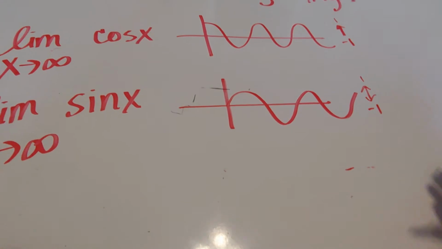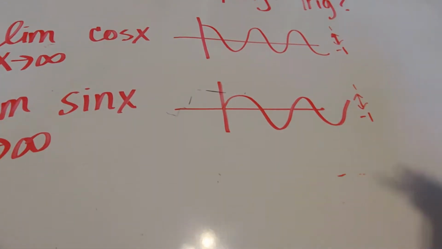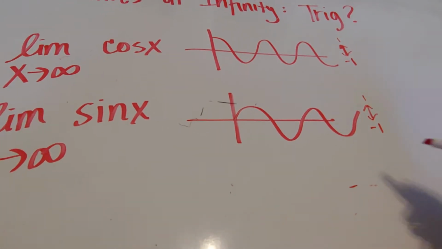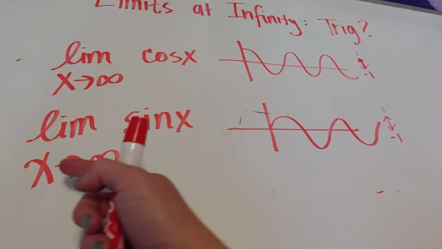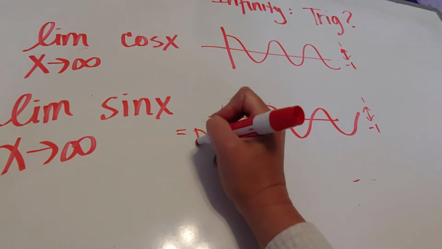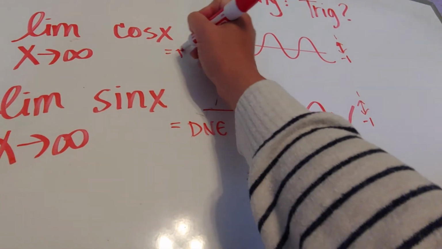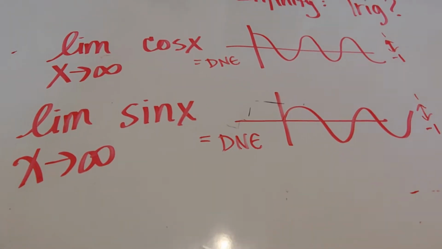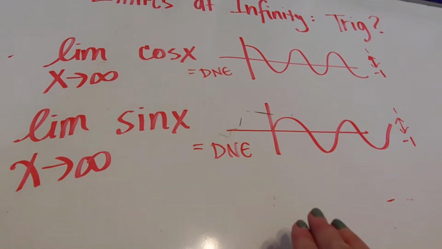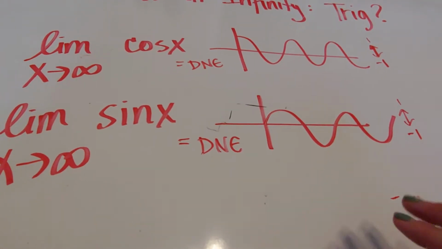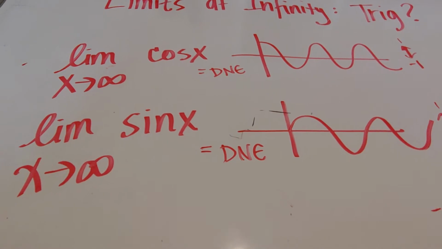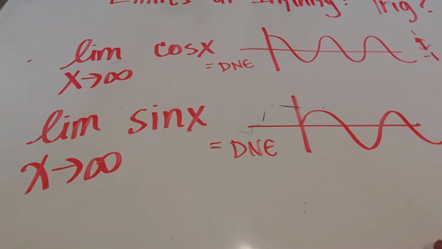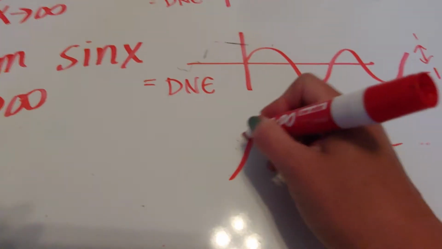Now, even though that's very specific, giving me a range of values that I'm always bouncing around, because I bounce forever, these two limits, as I just look at them, are going to be does not exist. Because to exist, for limits at infinity, it's got to level off to one number or blow up to a giant number. It can't bounce forever. Now, here's the thing though. Students see this and they go, got it, I'm going to memorize this fact. Does not exist. Done. Well, here's the tricky part.